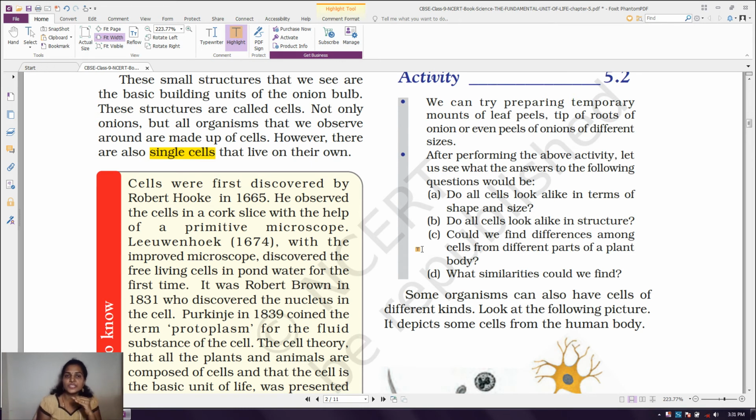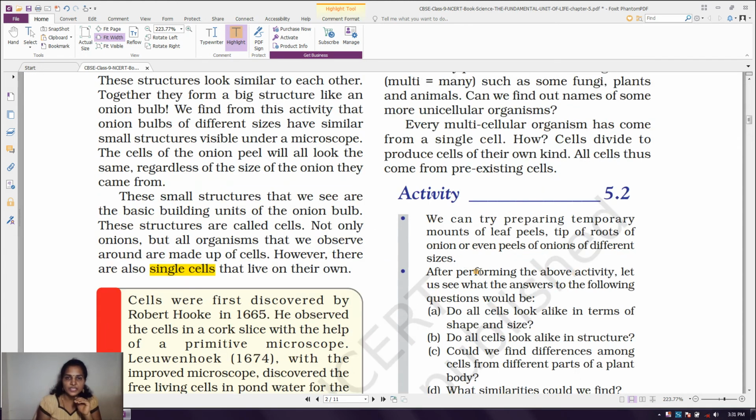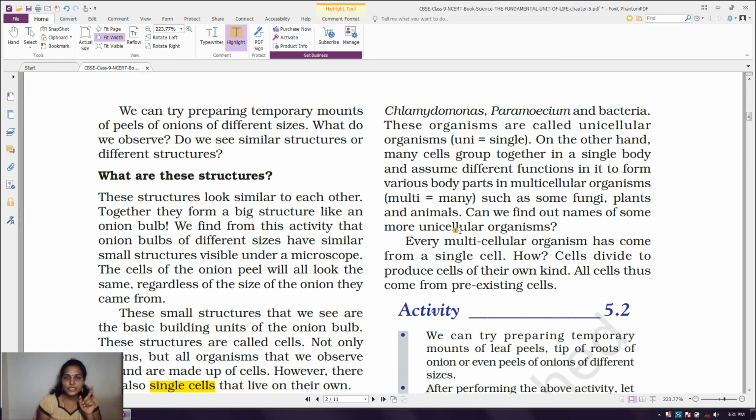Now you may get a question: differentiate between unicellular and multicellular organisms. Uni means one, so the organism made up of one cell comes under unicellular organisms. If the organism is made up of many cells, it comes under multicellular organisms. Another difference: in unicellular organisms only one cell is there, so there will be no division of labor. That one cell will do all the functions.